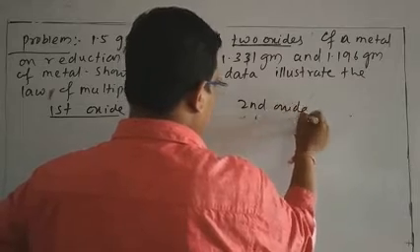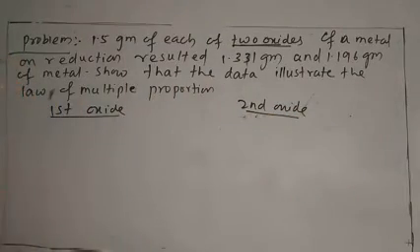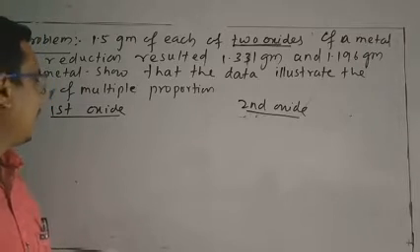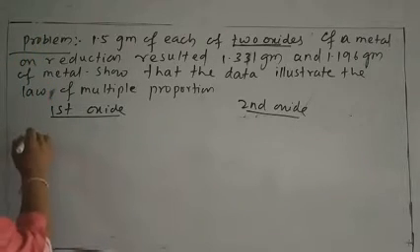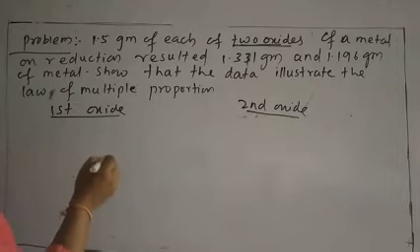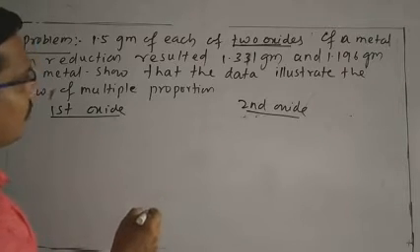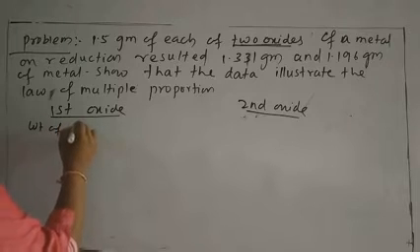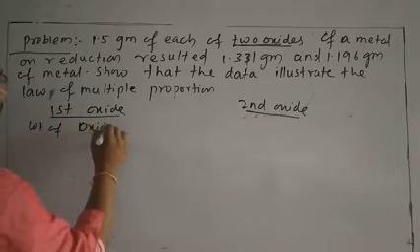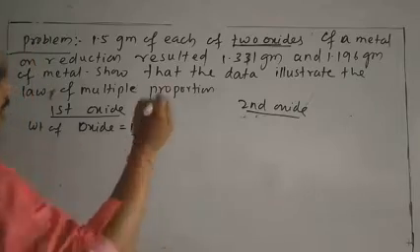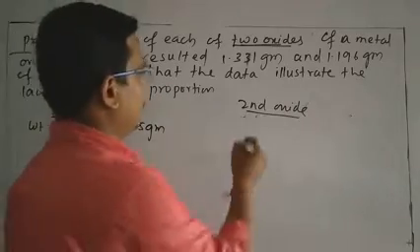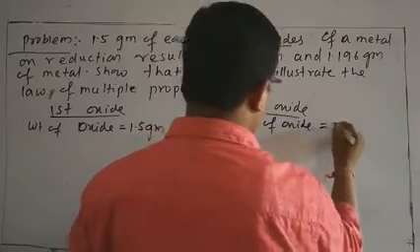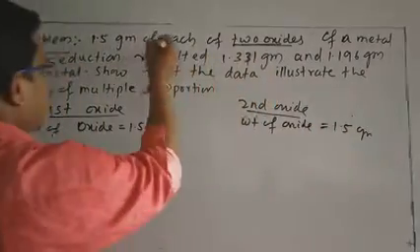Suppose you want to solve this, then write down the first oxide and the second oxide. In the first oxide the two elements are the metal and oxygen. The weight of the first oxide is 1.5 gram, and the weight of the second oxide is also 1.5 gram. Here it is already written in the question.